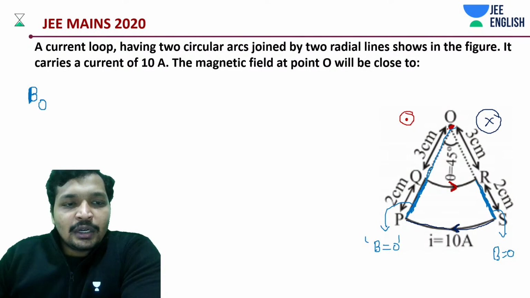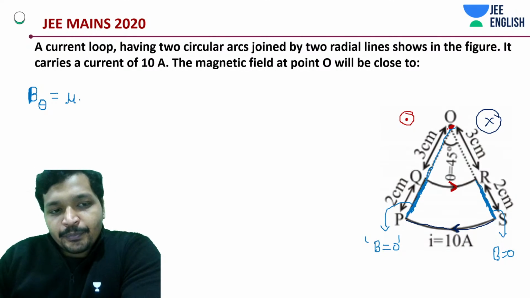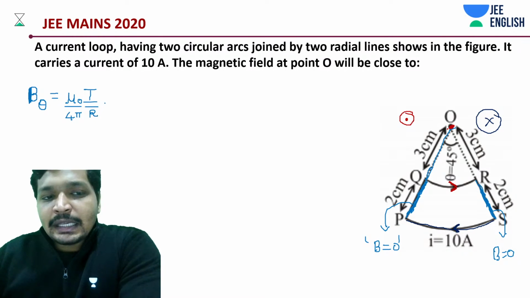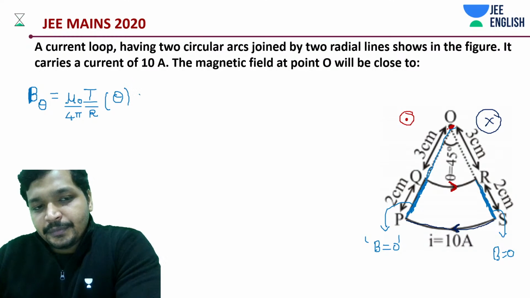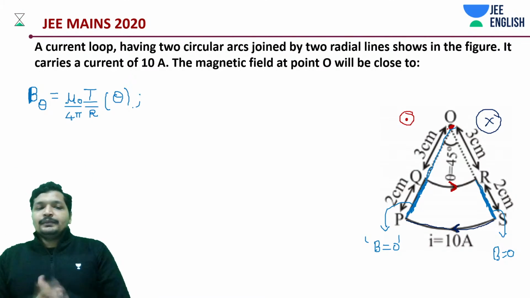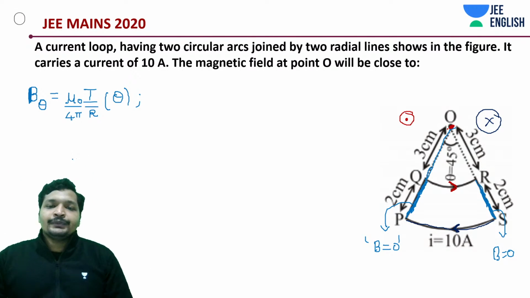Magnetic field due to an arc is going to be mu naught by 4 pi into I divided by the radius of the arc into that of theta. Something that you should be knowing by now.